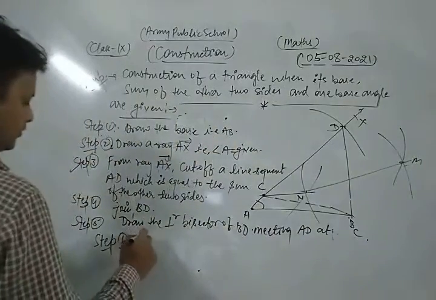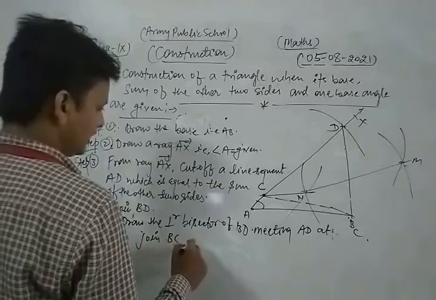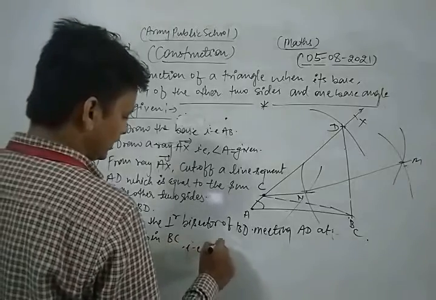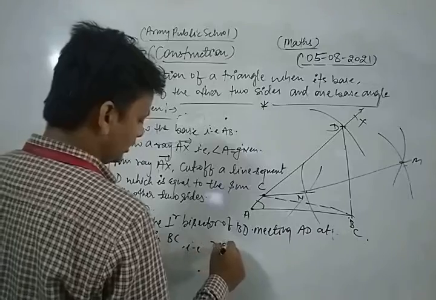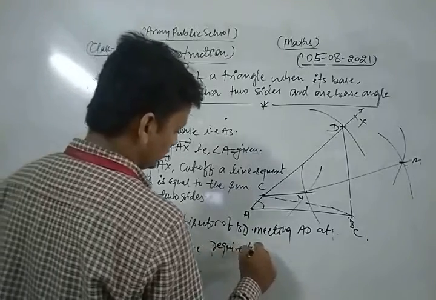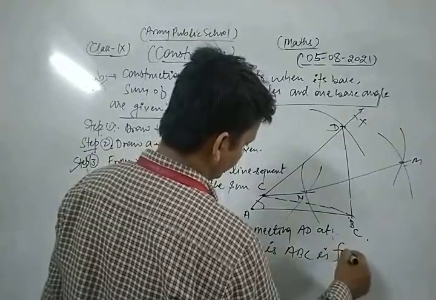Join BC. The required triangle ABC is formed.